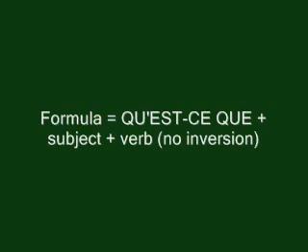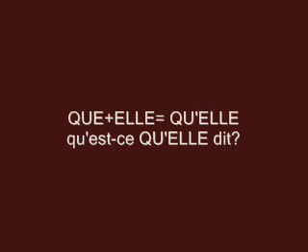When using que, it was que plus verb plus subject. So you see the difference, right? In this question, you probably noticed that I didn't say qu'est-ce que elle dit, because que ends in a vowel and elle starts with a vowel too. So we remove the e and we place an apostrophe, right?